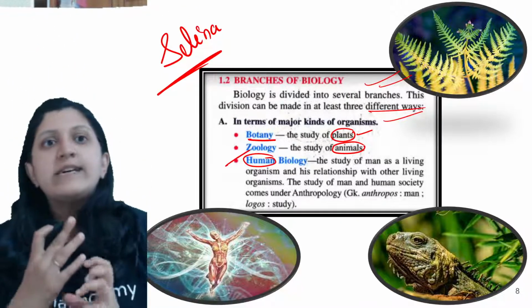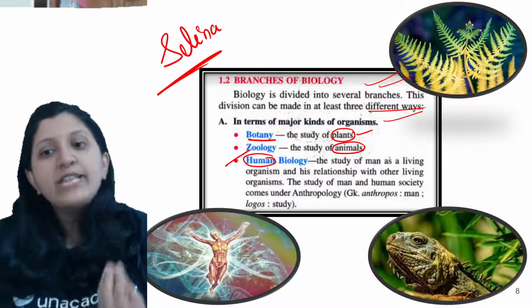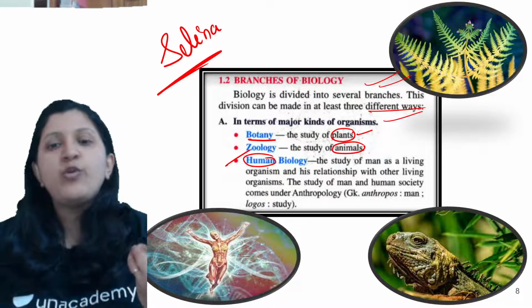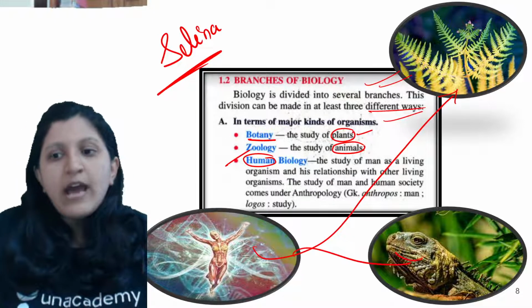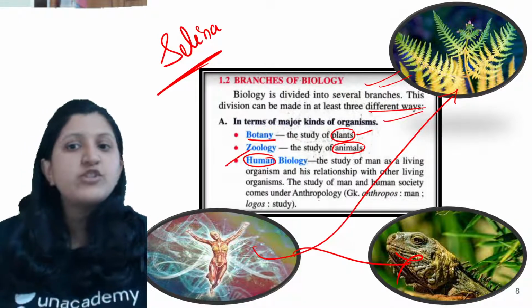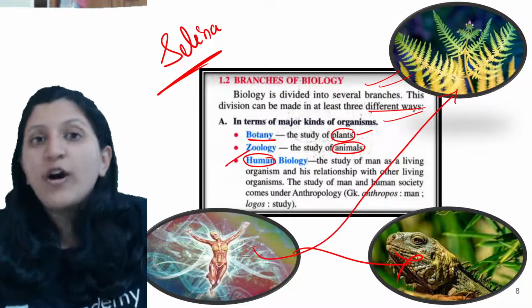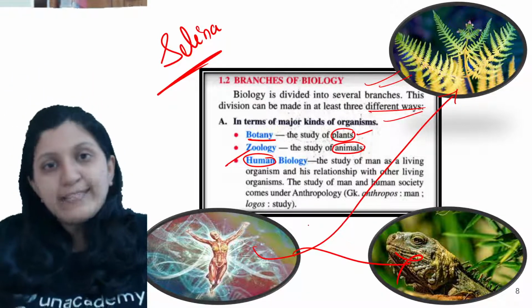What is the relationship this human being has with other living organisms, like the human being with plants, with other animals? When we mention human interaction, or the human and the human society, that is related to anthropology.